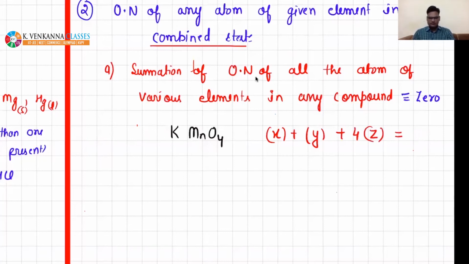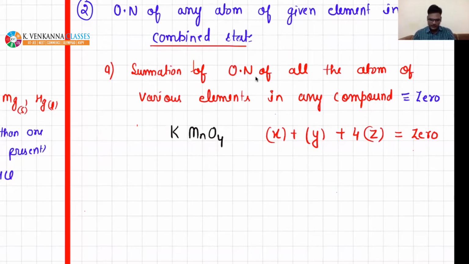If you add them, the summation should be equal to 0. Is that okay, beta?